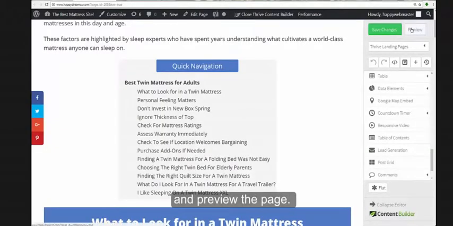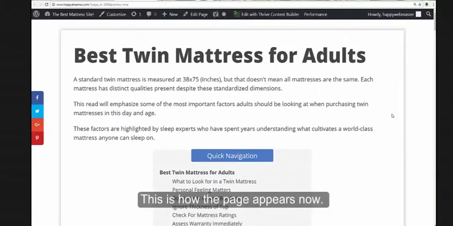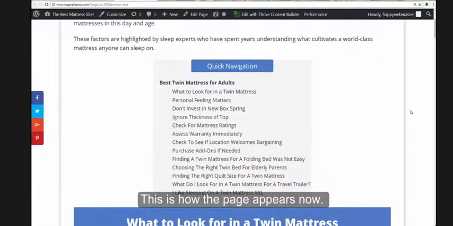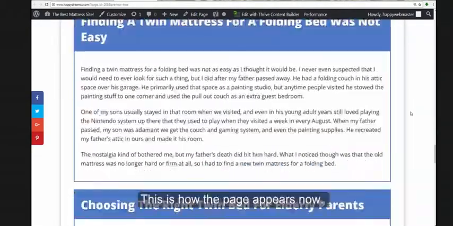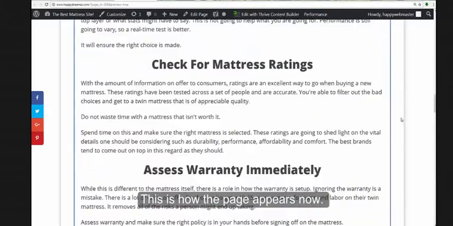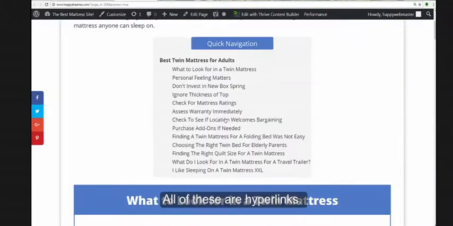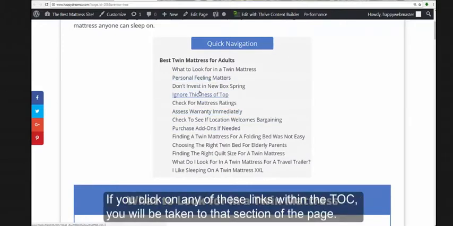and preview the page. This is how the page appears now. All of these are hyperlinks. If you click on any of these links within the table of contents, you will be taken to that section of the page.